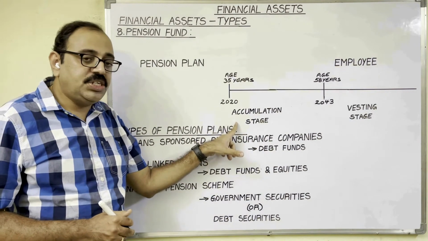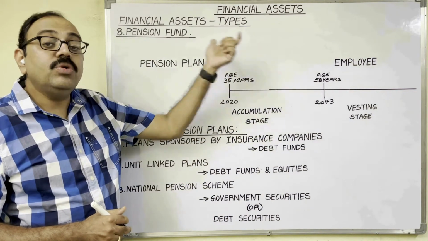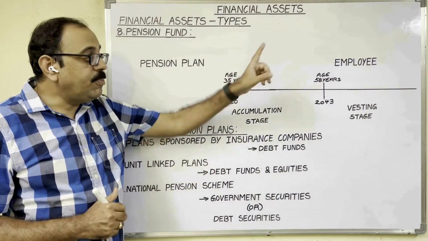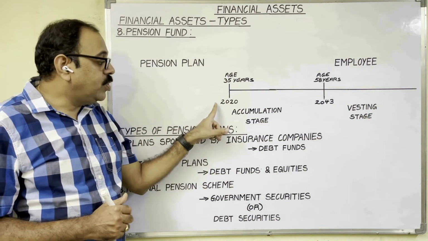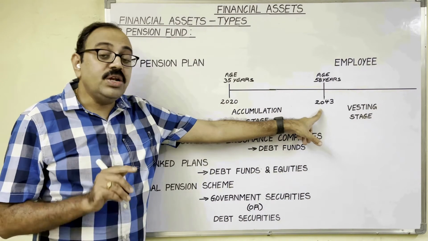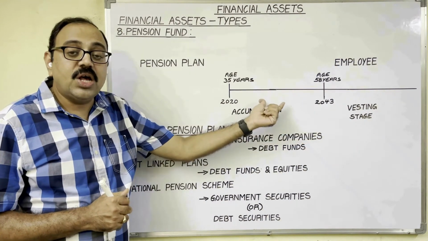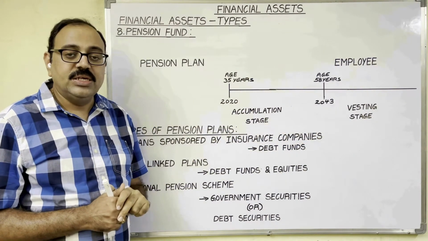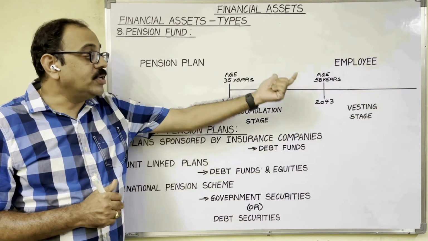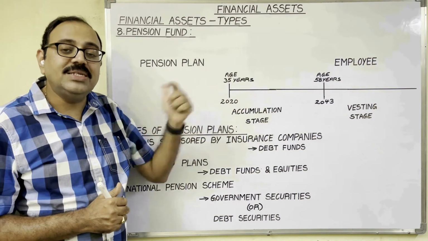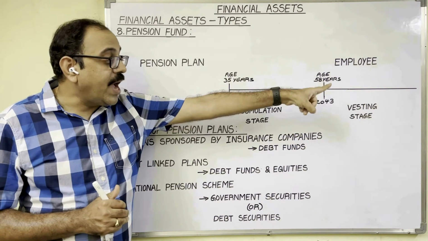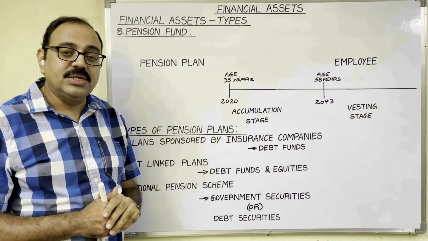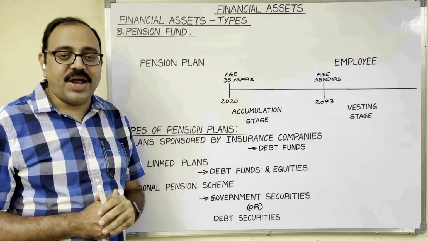In the accumulation stage, the investor has to invest money. Suppose the employee's retirement age is 58 years. So, from 2020 to 2043, these years are known as active working years. During these years, he has to invest a small amount from his salary. Once he attains retirement age, he gets annuities from these pension plans. Up to his death, he can get the annuities.